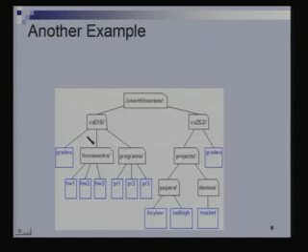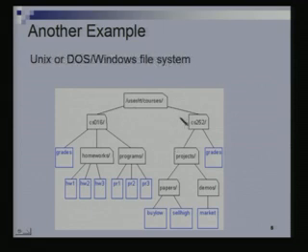Your file system, if you use the Unix environment or even the Windows environment, is also organized as a tree. So this is, let's say, one root directory of a certain directory. These are two subdirectories in that. And then within this subdirectory, I have some other subdirectories, and within them I have some homeworks and assignments and whatever I have. So your file system is also organized like a tree.